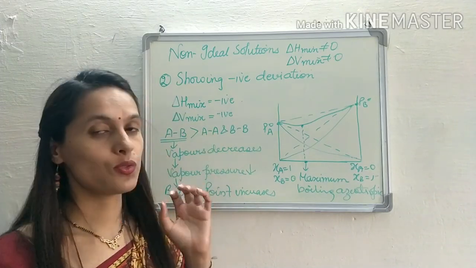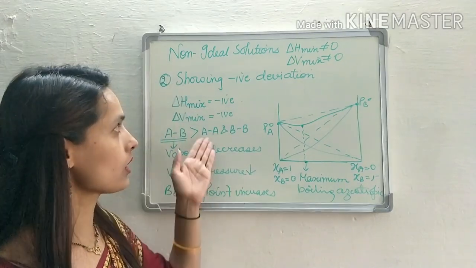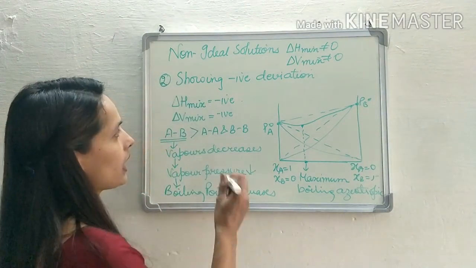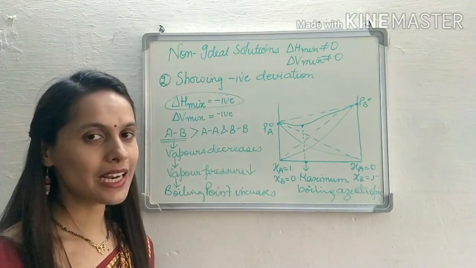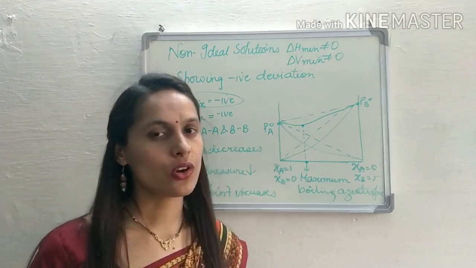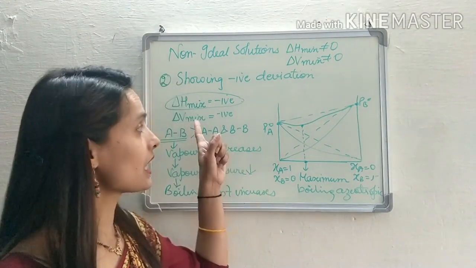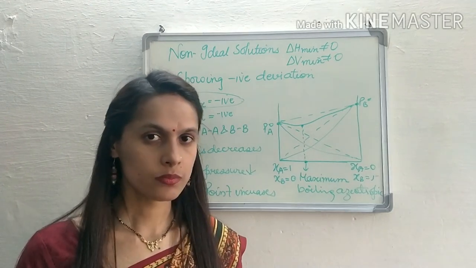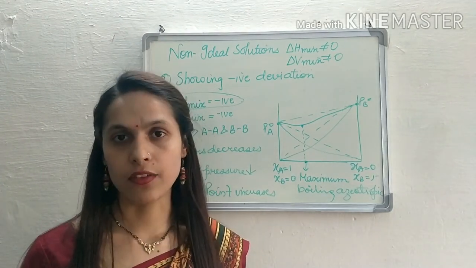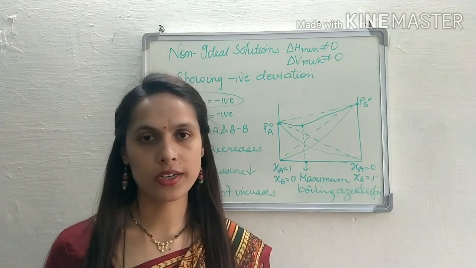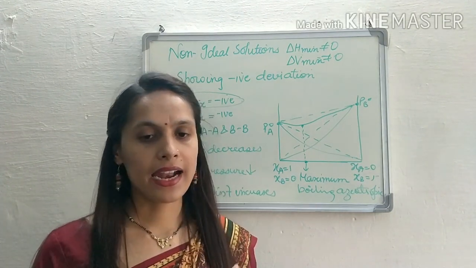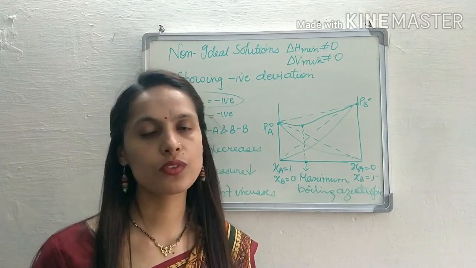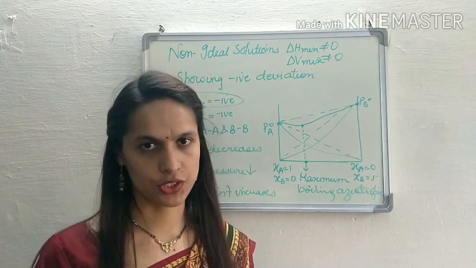So these are the points which we have to keep in our mind when we are talking about the non-ideal solution showing negative deviation. Now some examples. Here delta H mixing is negative. In 11th class we studied that when we are talking about an exothermic reaction, then delta H mixing is equal to negative. So whenever we add acid and water, then delta H mixing is always negative. So the examples are HCl and water, or HNO3 and water, and CHCl3 and benzene. These are a few examples of non-ideal solutions which show negative deviation.